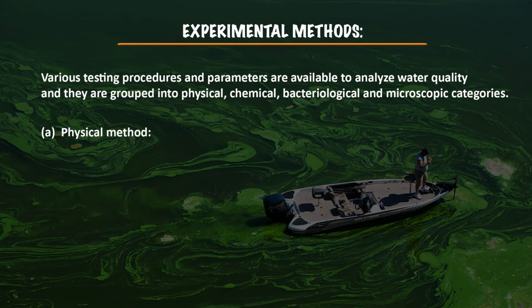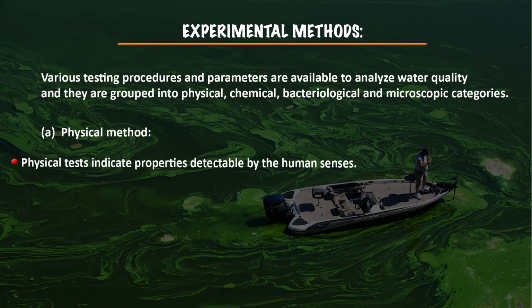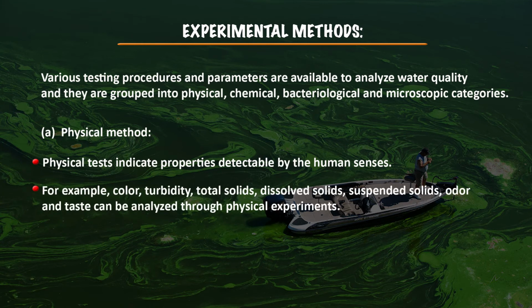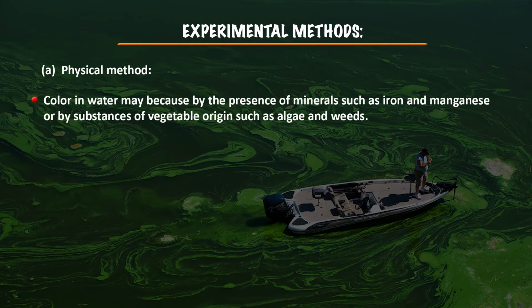First, we will see what the physical methods are. Physical tests indicate the properties which are detectable by the human senses, like color, turbidity, total solids, dissolved solids, suspended solids, odor and taste, that can be analyzed through physical experiments. Color in water may also be because of the presence of minerals like iron and manganese, or some substances of vegetable origin like algae and weeds.